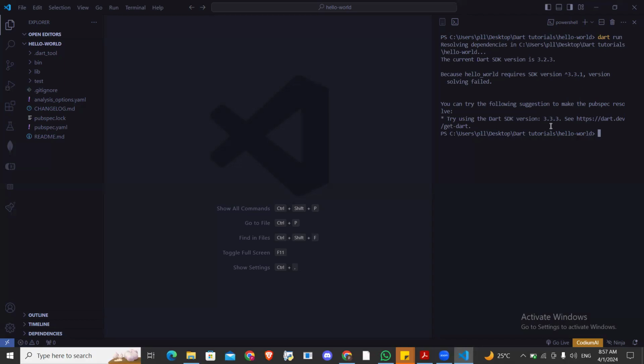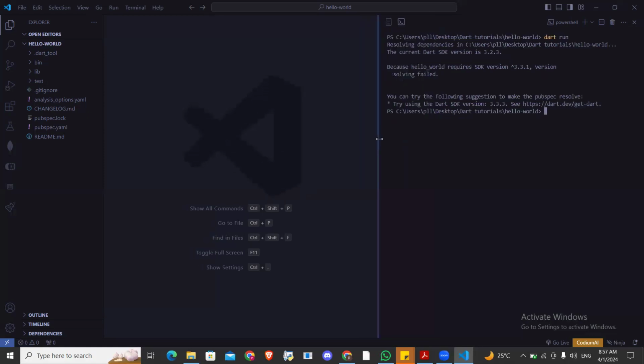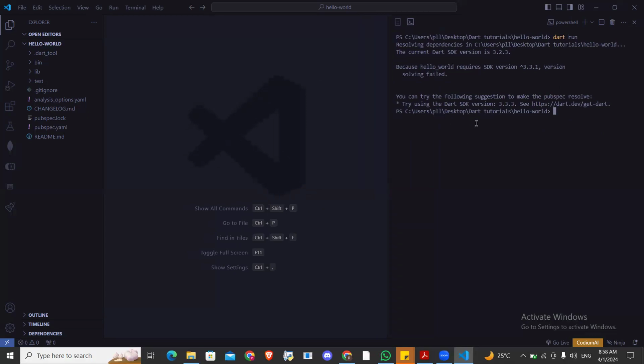So you will see things like this when you're creating. It is not hard. All you have to do is to read the error message they are bringing. They said the current version is 3.23 because Hello World, the project I created, requires 3.31. Okay, solving it has failed. So in that sense, you can try the following suggestions to make the pubspec resolve. All right, I am expanding so you can see. Try using SDK version 3.3.3. This is the suggestion they are giving me.